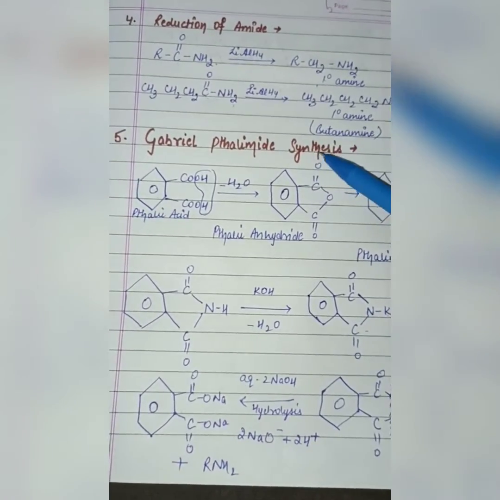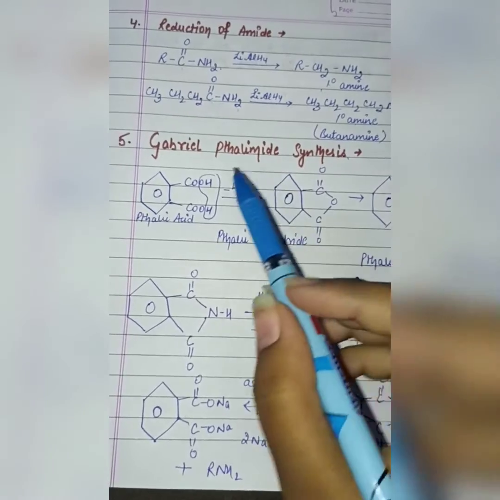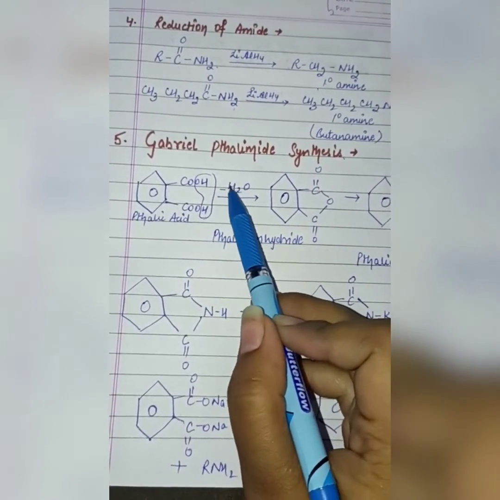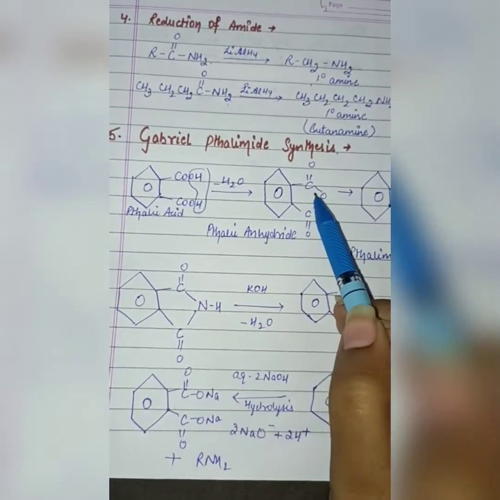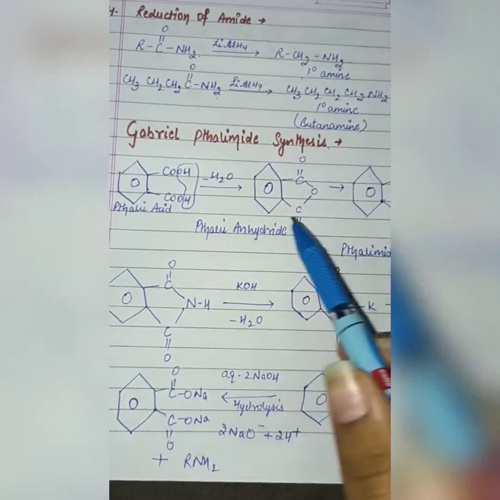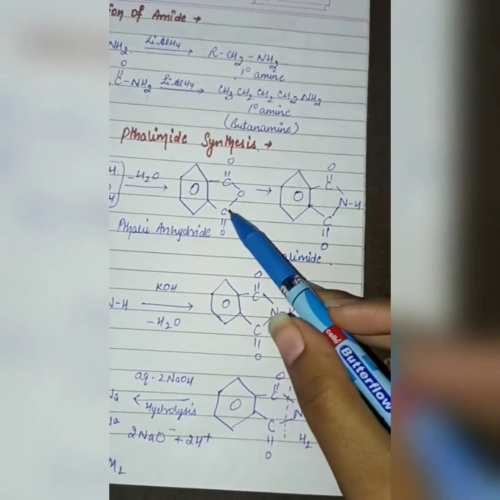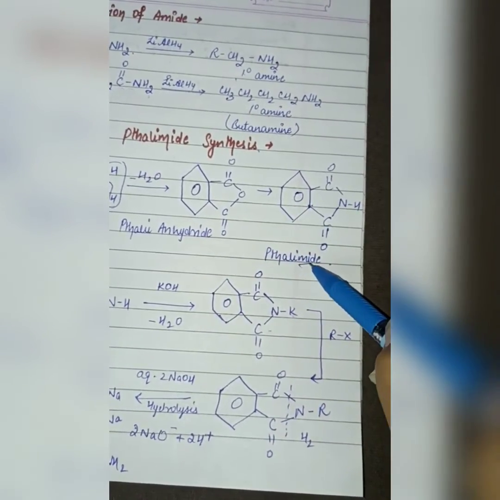Next is Gabriel phthalimide synthesis. Now how did phthalimide come? When we treated phthalic acid and removed water, OH from here and H from here, it forms this compound. This is called phthalic anhydride, and when the anhydride is treated, it forms the phthalimide.